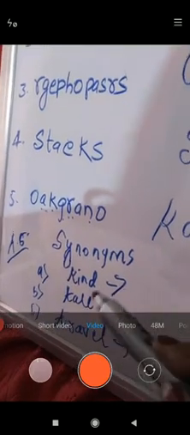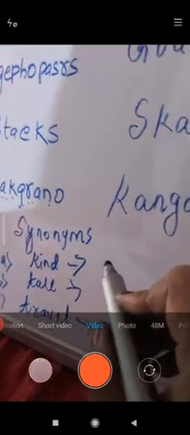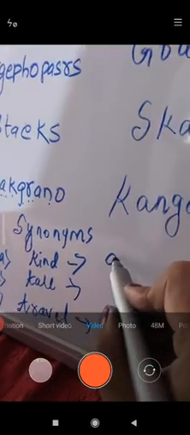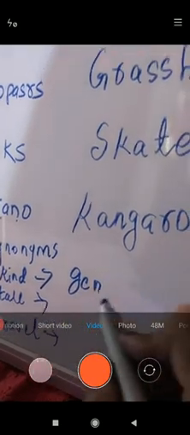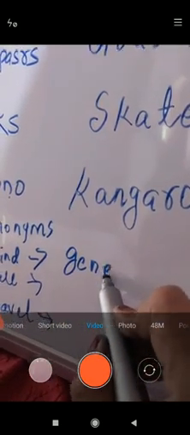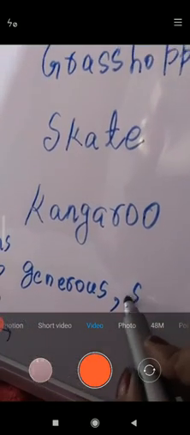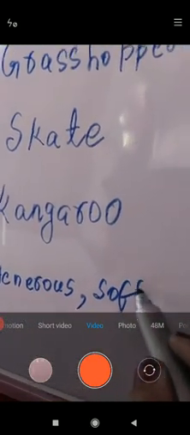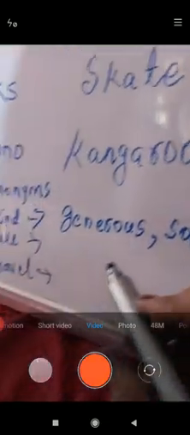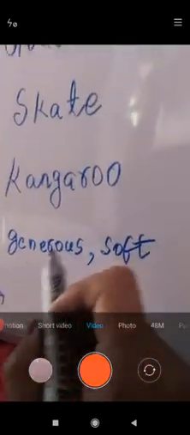Kind. What is the meaning of kind? The similar meaning is generous. You can write generous, and you can also write soft. He is generous in nature, he is kind in nature, he is soft by nature.